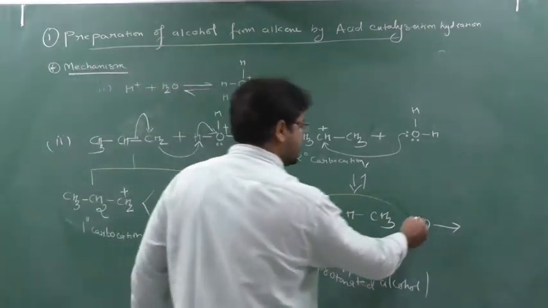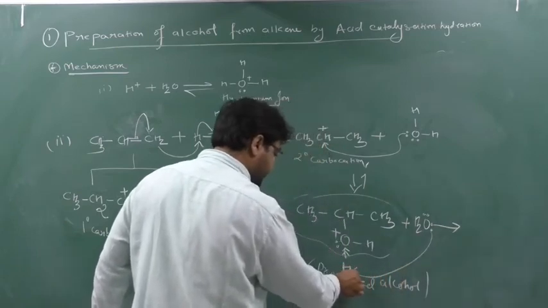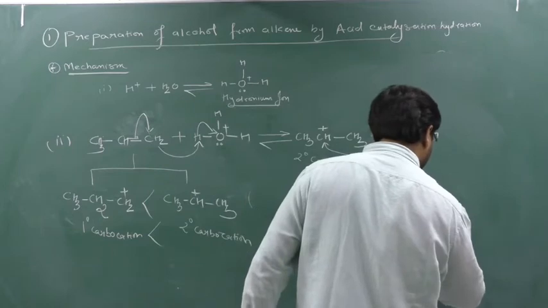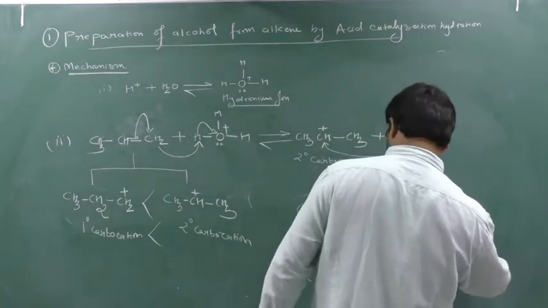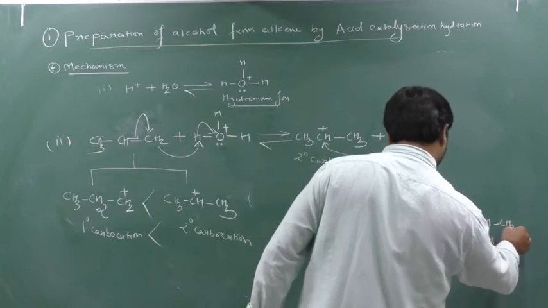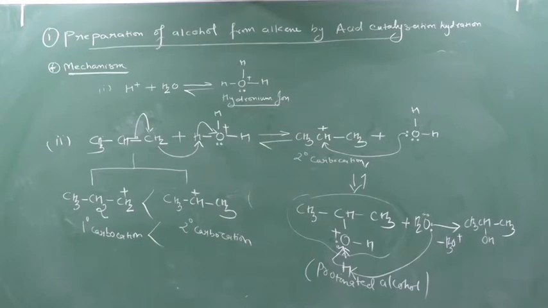There is a lone pair of electrons on this water. So this lone pair will be donated to this hydrogen and this hydrogen will be released. So H3O plus will be formed and there will be formation of CH3, CHOH, CH3. So in this way alcohol is formed. Clear? In this way alcohol will be formed.